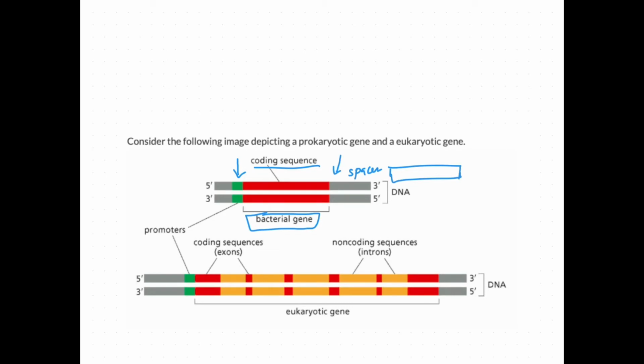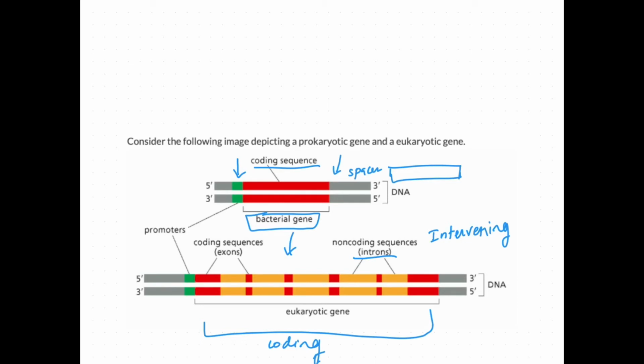Whereas in eukaryotes, the coding region, which contains instructions to make a protein, itself has some intervening DNA sequences, known as introns, which do not contain any messages.